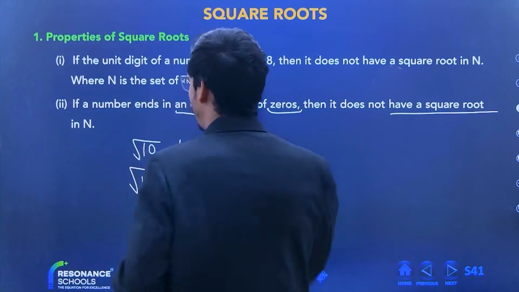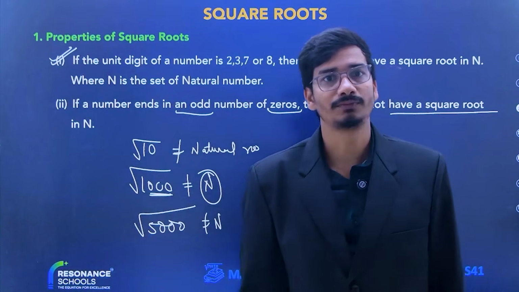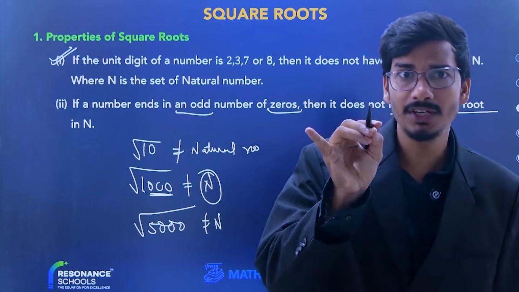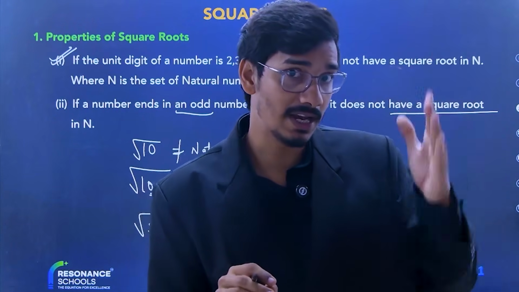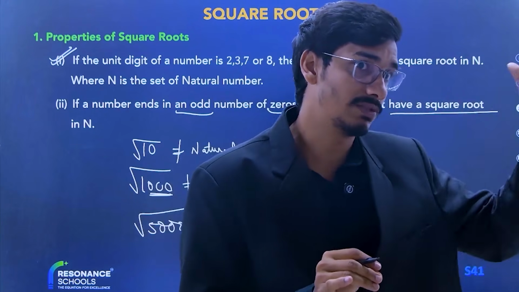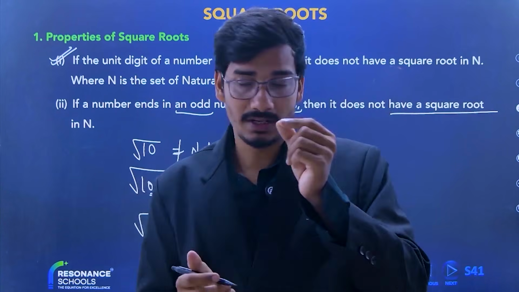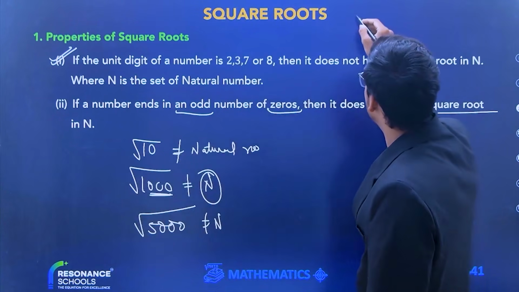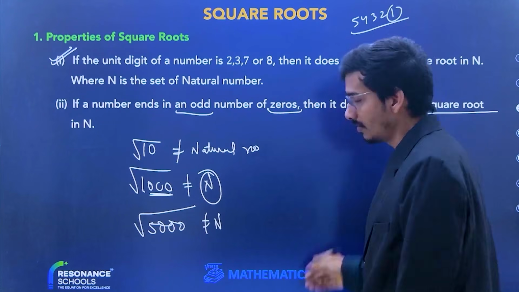Someone is asking, sir, please explain the first point. So listen everyone, beta. I'm talking only about the unit place, not the 10th place, 100 place, or 1000 place. If a number is written like 54321, what is the unit place, beta? 1.